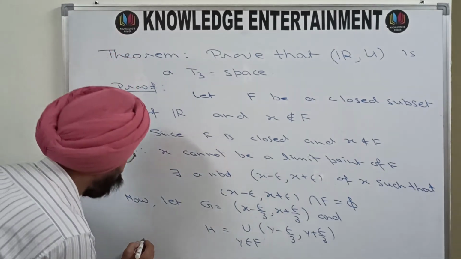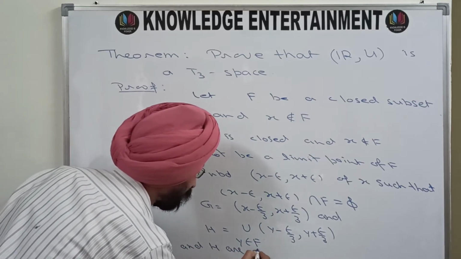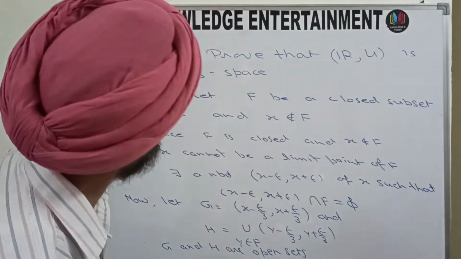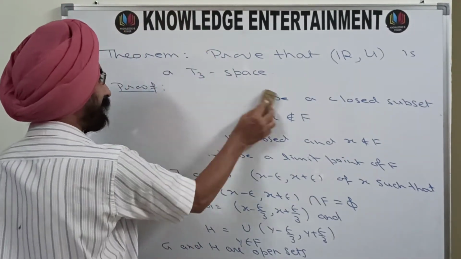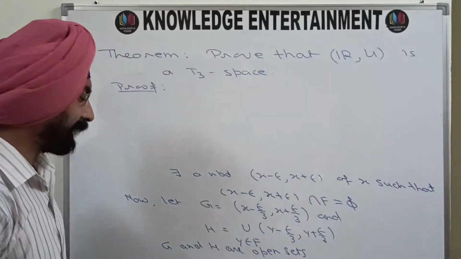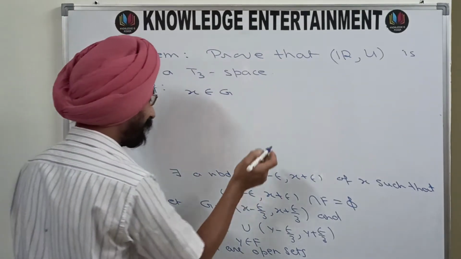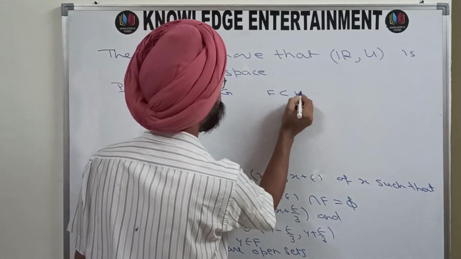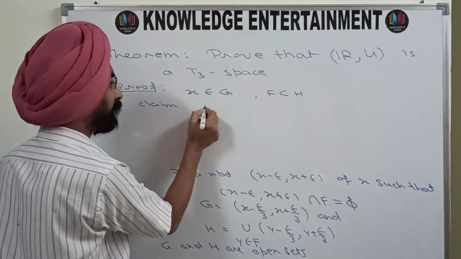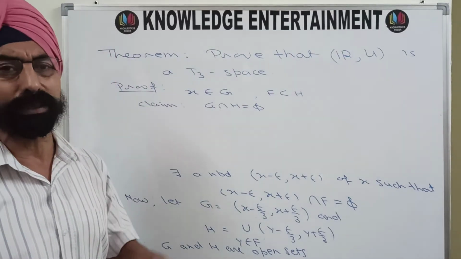So therefore, G and H are open sets. And these are not only open sets, but open sets such that X is in G and F is covered by H. And now we claim that G intersection H is phi, and that will be enough to show that the space is regular.